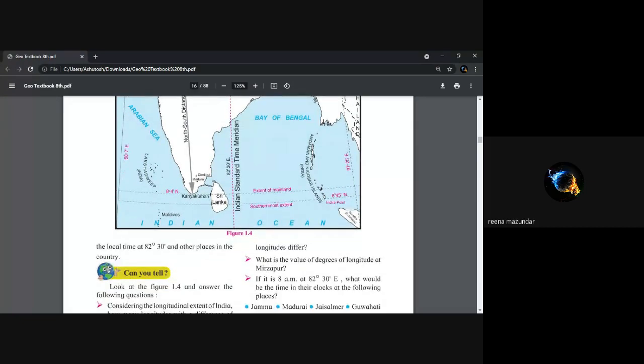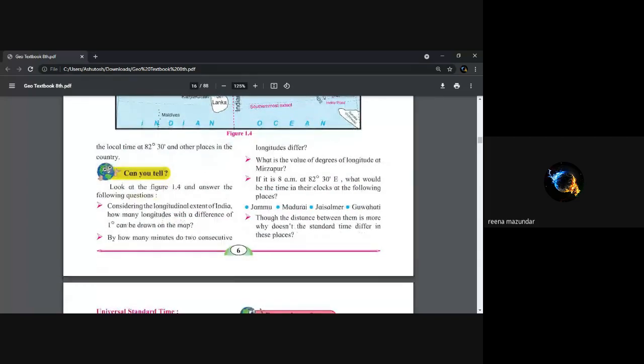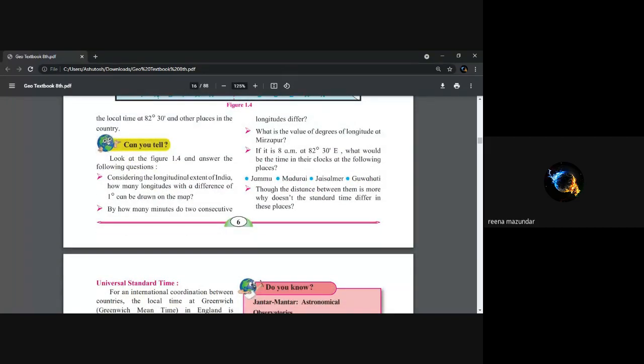Yes, any doubt anyone has? Mansi, any doubt? Mansi, no doubt. Nidhi? Okay. Others, those who are there? No doubt. Nobody is answering today. I don't know why.